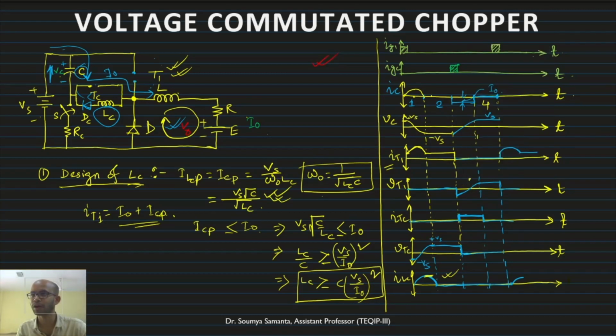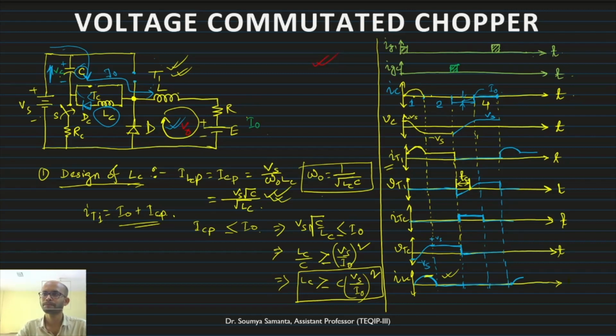So what is the turn off time of the thyristor? This is the time it takes to turn off the thyristor, which can be denoted by TC. At this position the thyristor is turned off, so this is the time it requires for turning off the thyristor.